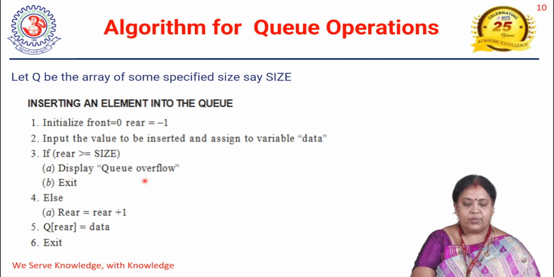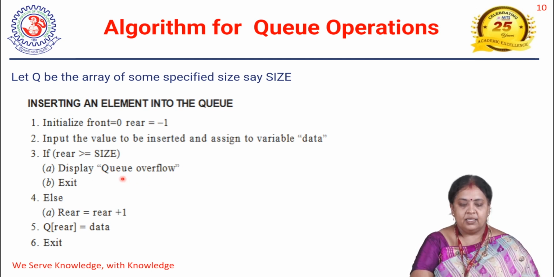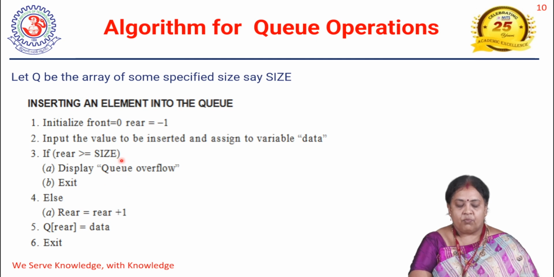As we have already seen, if the elements reach the maximum size and still you want to insert an element, it is called as overflow. That thing we are going to check here. If rear is greater than or equal to size, size is the maximum limit, then we say queue overflow, and we are going to exit. If not, that means there is space in the queue.